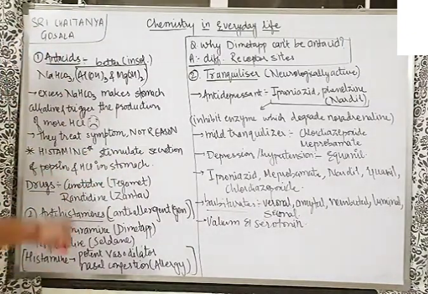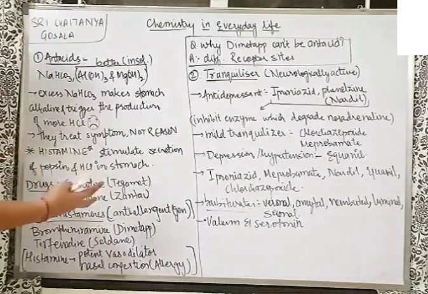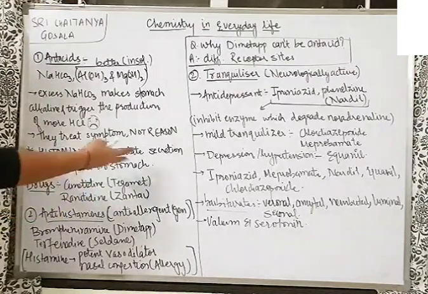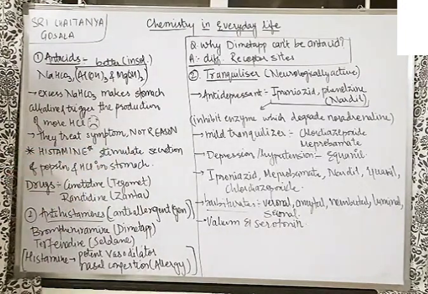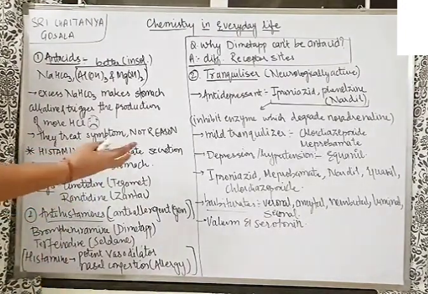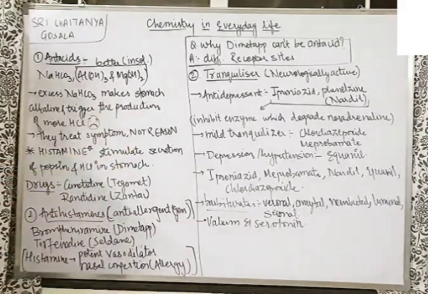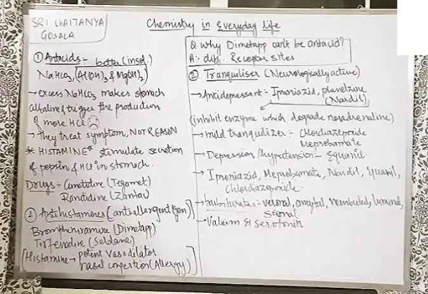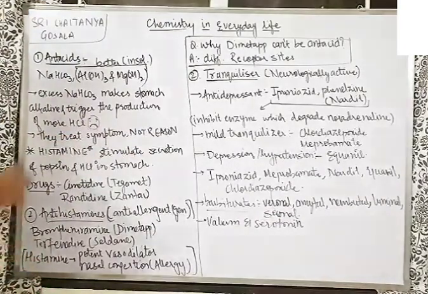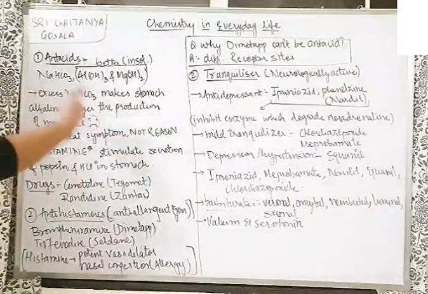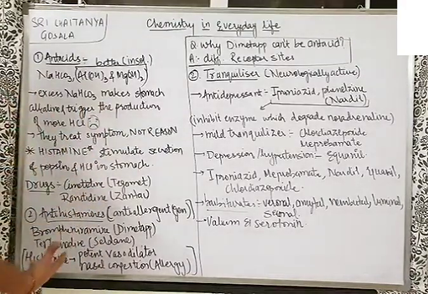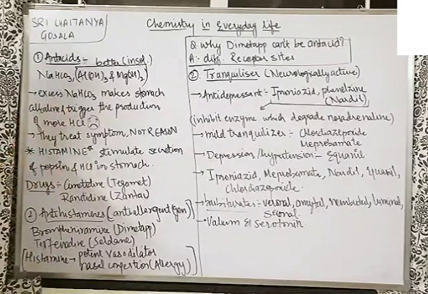So understand, the drugs which got synthesized later on were cimetidine, known as Tagamet, and ranitidine. Nowadays a lot of ranitidine, Zantac tablets, you might see at your home as well. These are the drugs which will inhibit the histamine there in the stomach, inhibit the histamine binding to the receptor or kill the histamine. So the antihistamine drugs for the stomach, the antacids for the stomach, are cimetidine and ranitidine.